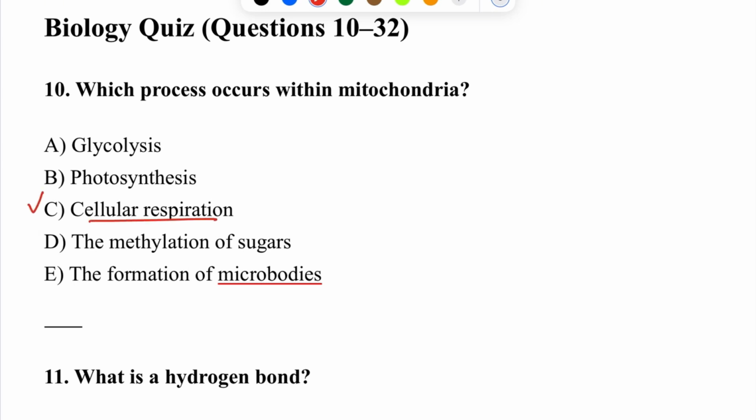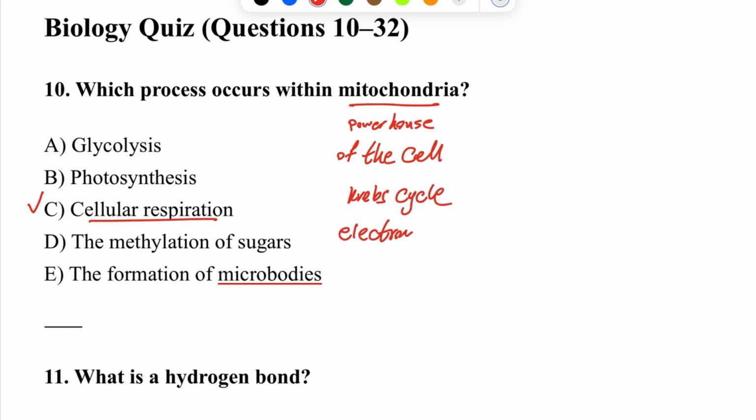But why? Mitochondria are known as the powerhouse of the cell because they produce most of the cell's ATP through aerobic cellular respiration. Inside the mitochondria, the Krebs cycle and the electron transport chain work together to convert energy from food to ATP.